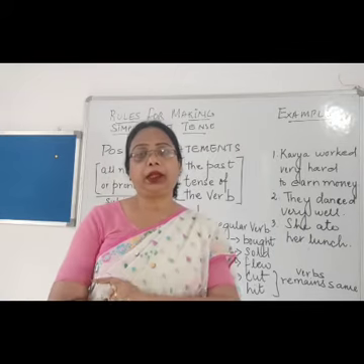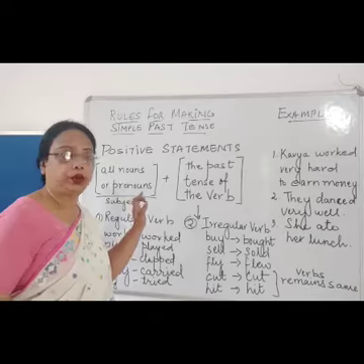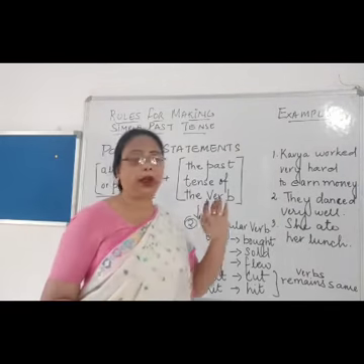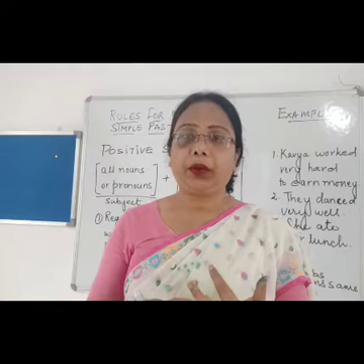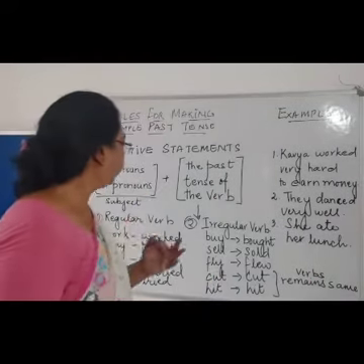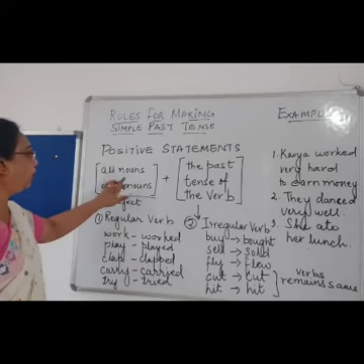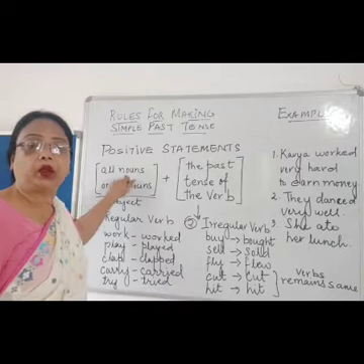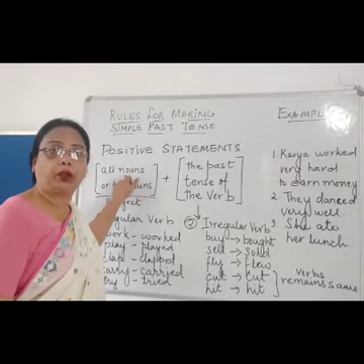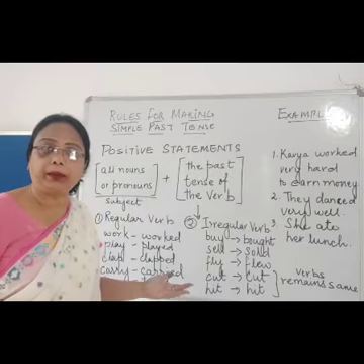Subject is either a noun or a pronoun, whereas the predicate part is the verb or adverb or adjective. Noun means the name of a person, a state, a book, it's all naming words. Noun is a naming word.